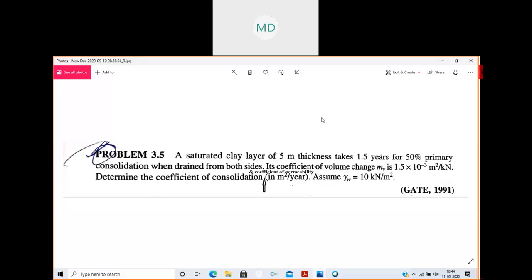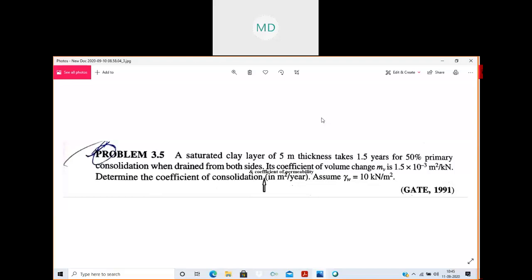One more thing you can note down in the question, everyone: for 50% consolidation, the time factor is 0.196.